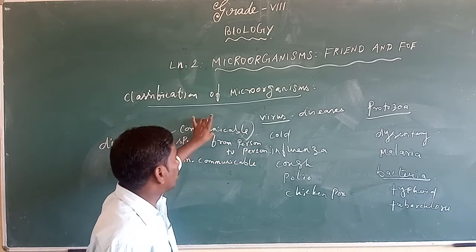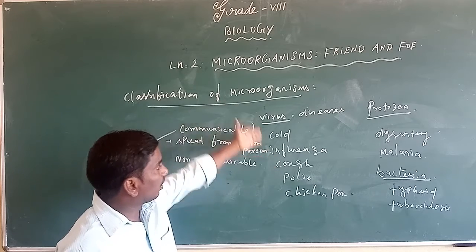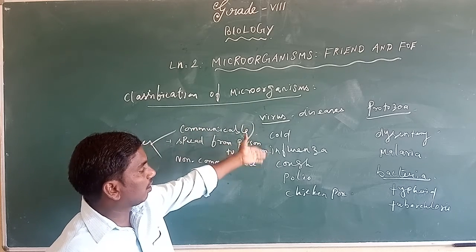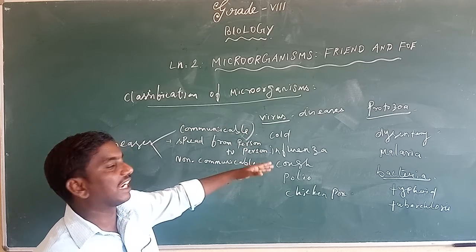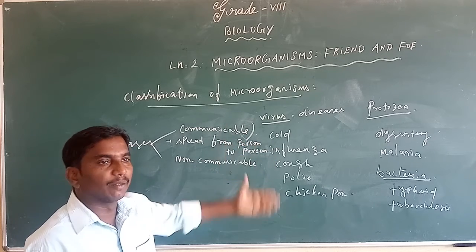That is called communicable disease. Such a disease can easily spread from the normal person to the affected person. For example, cold, influenza, cough, and polio, or chickenpox. These diseases can easily spread from person to person.